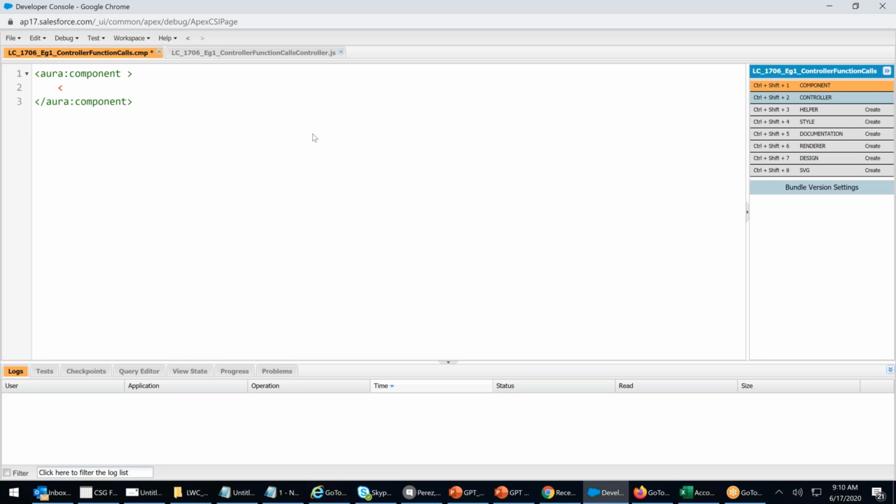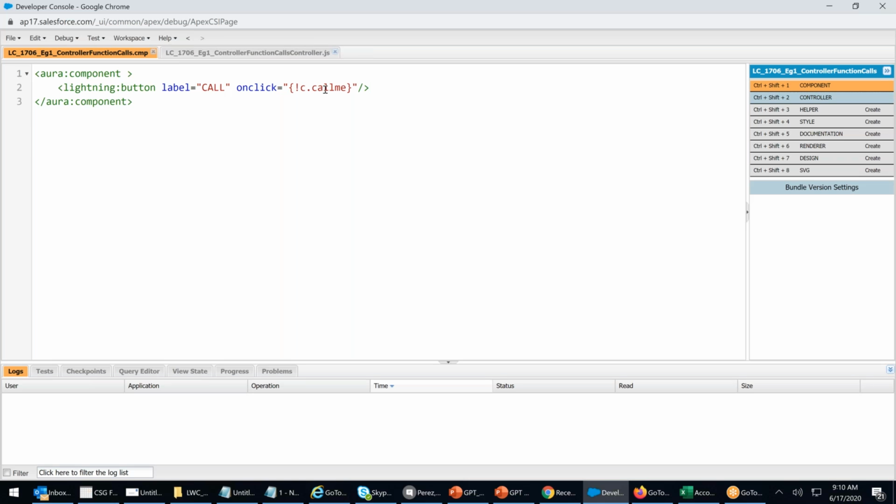This is a lightning button, with label equals call, and onclick equals exclamation c dot callMe. This is my lightning button.